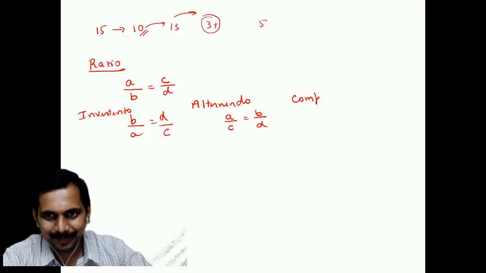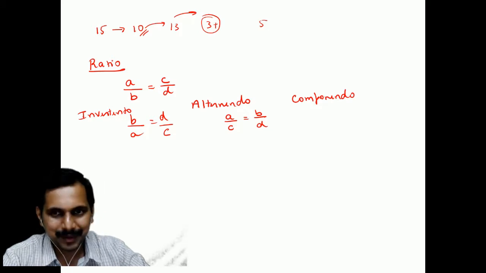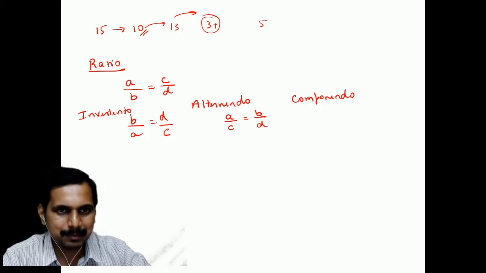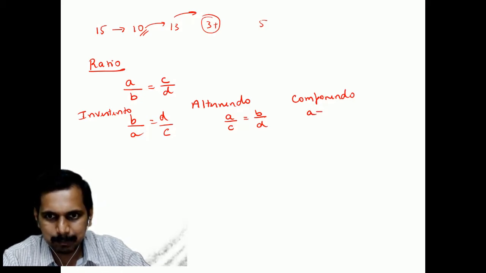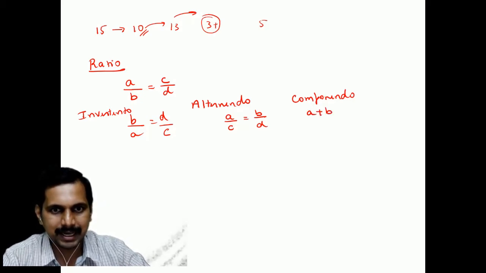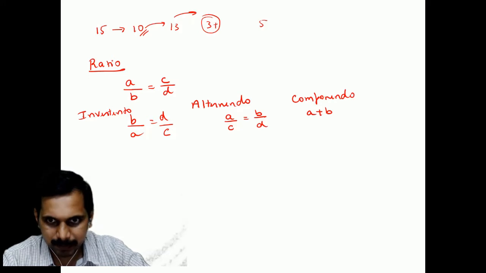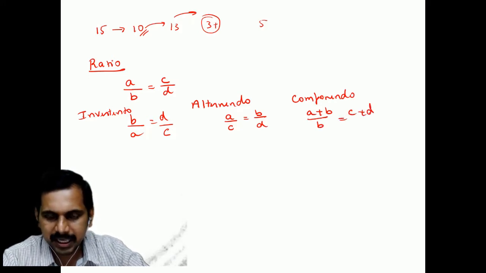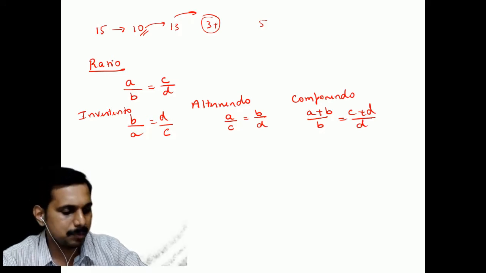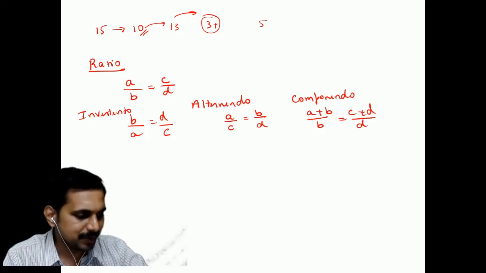Another thing, componendo. Componendo means we have A by B is equal to C by D. I can have this as A plus B by B is equal to C plus D by D. You see, I am adding plus 1.